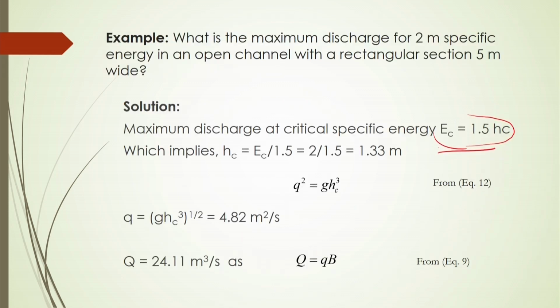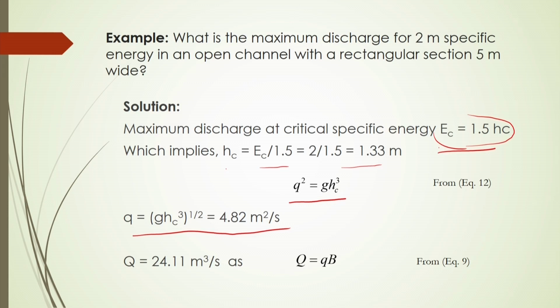So, from equation number 13, if you calculate this AC as EC by 1.5, then you can get the critical height as per this problem, which will be 1.33 meter. And again, if you use equation number 12 to calculate the discharge rate per unit width, small q, then q square is equal to g h cube. From this equation, after substitution of this AC value, you can get q equal to 4.82 meter square per second.